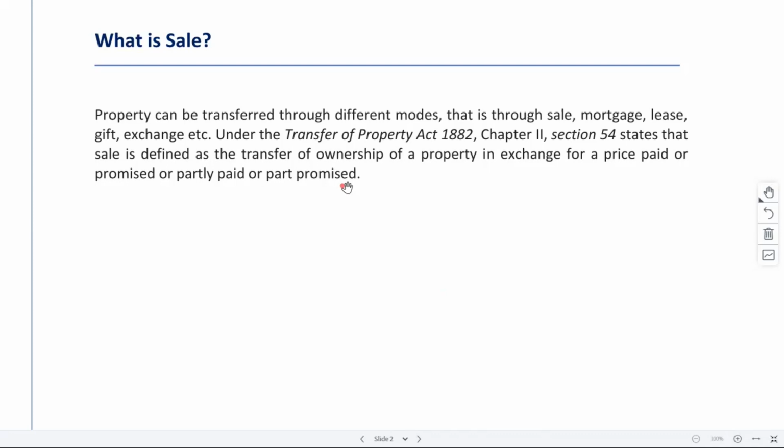So it may apply in either case, but what you are getting in return has to be in terms of money, as we are buying the property, right? What we call consideration under the Indian Contract Act, right? So consideration has to be in terms of money. We are not concerned with the mode of payment, right? Sometimes it may be just a promise, like I'm not giving you a check, but I have just given you a promissory note. That also would apply, right? Whatever it is, maybe there is a promise or there may be direct payment.